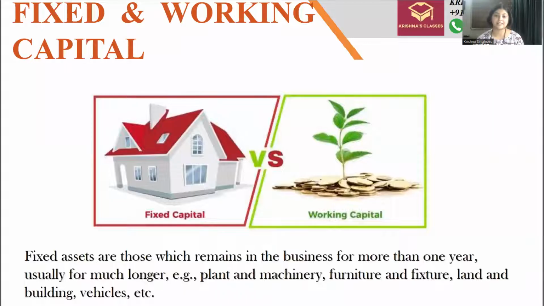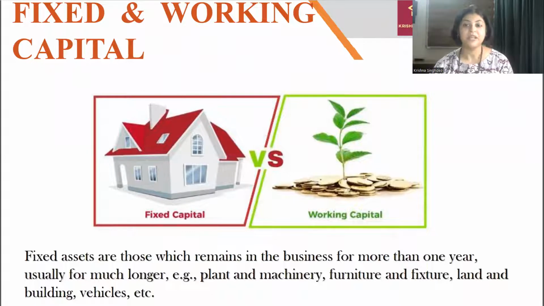अभी तक हमने chapter के अंदर क्या चीजों को पढ़ लिया है? That is different kinds of decisions taken, and in the last class we had done what are the factors affecting the capital structure. Now what are we going to do today? We will see what kind of capital is required for functioning of a business. So there is fixed capital and working capital. These two types of capital are required for functioning of a business. So let us understand what is the meaning of fixed capital and working capital.